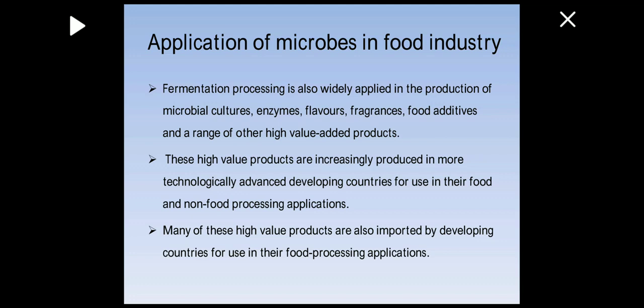When the certain component of the fermentation product is added to these food products, as a result of adding those specific value added compounds, it can increase the flavor and the fragrance of the food product. It can be used as a food additive and in other high value products.